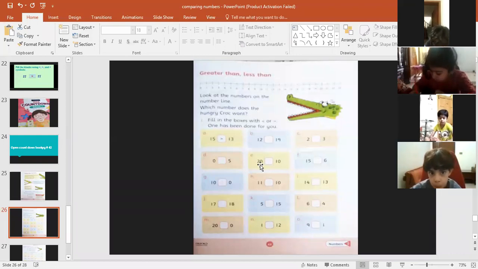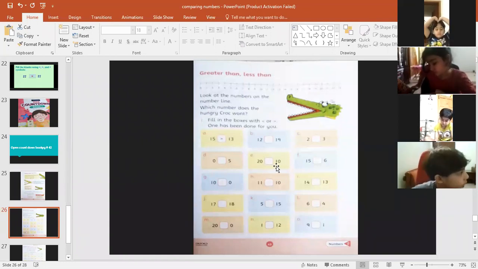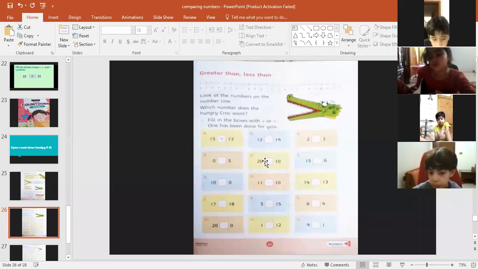Here are 20 things and here is 10. So the crocodile will open its mouth toward 20 or 10. Hurry up, tell me, 20 or 10? Which is the greater number? 20. So the crocodile will open its mouth toward 20. Yes, Hisham, you're giving the right answer. Well done, my dear students.